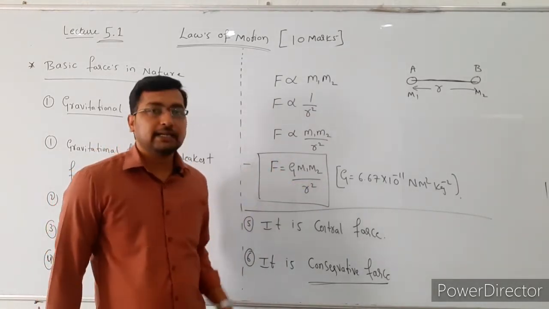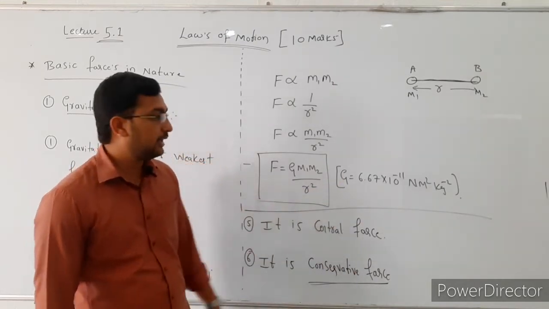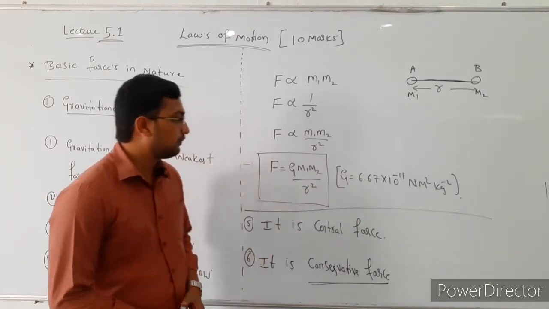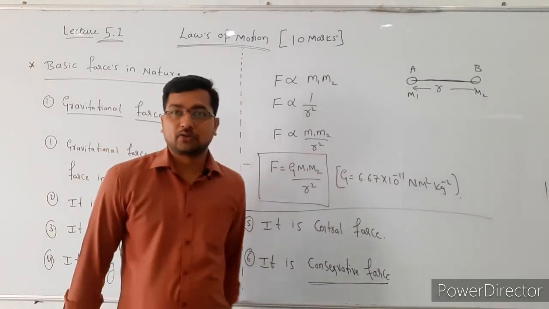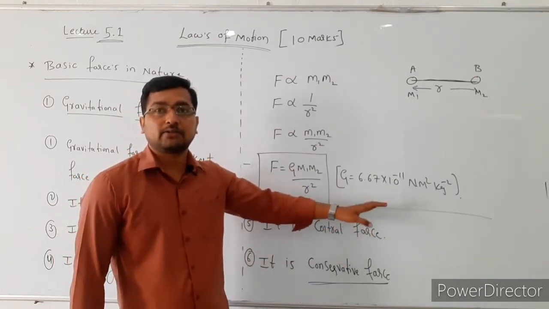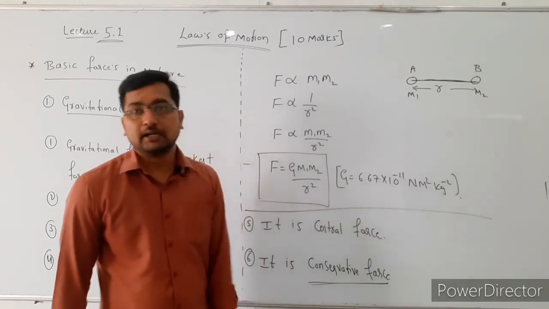Here G indicates the universal gravitational constant, its value is 6.67 into 10 to the power of minus 11 Newton meter square per kg square. And this is a scalar quantity, because it has only magnitude, it does not have any particular direction. So it is a scalar quantity.